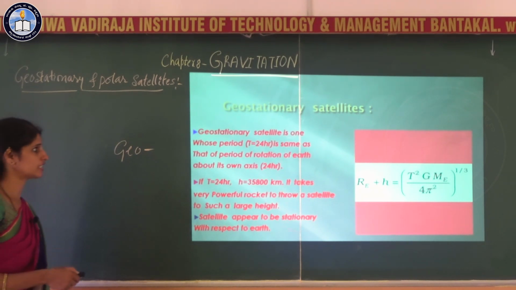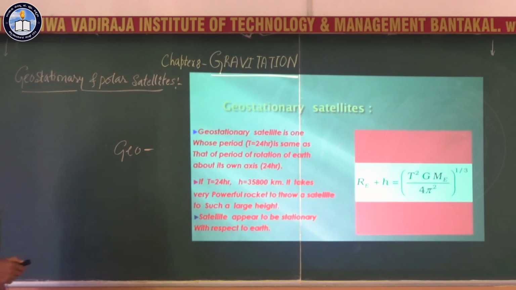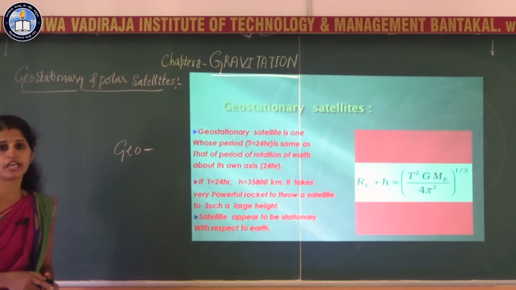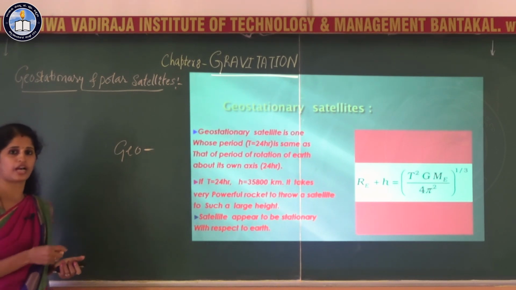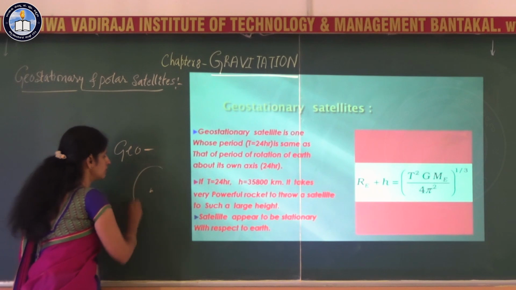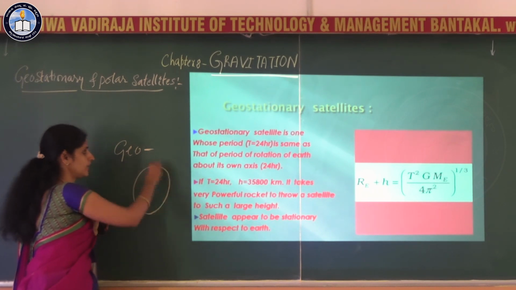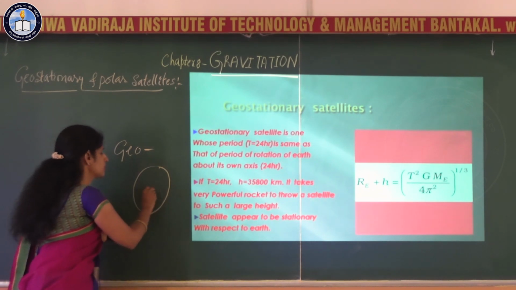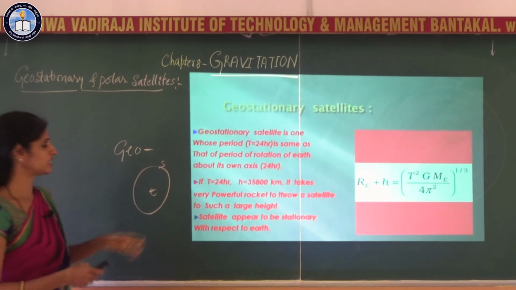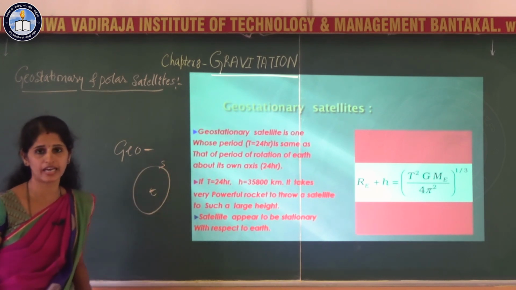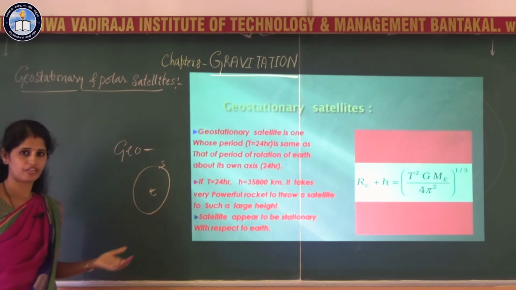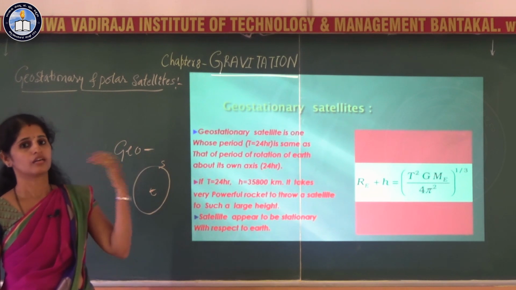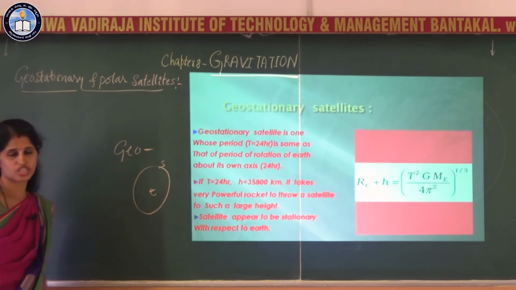The geostationary satellite is one whose period is 24 hours, that is, the same as the period of rotation of Earth about its own axis. The period of revolution of Earth about its axis is 24 hours, and this satellite also takes 24 hours to cover one rotation around the Earth. So, the period of rotation of this satellite around the Earth is the same as the period of rotation of Earth about its own axis. Therefore, with respect to Earth, that satellite appears stationary.